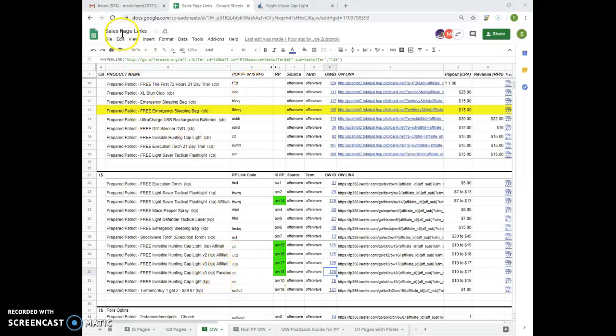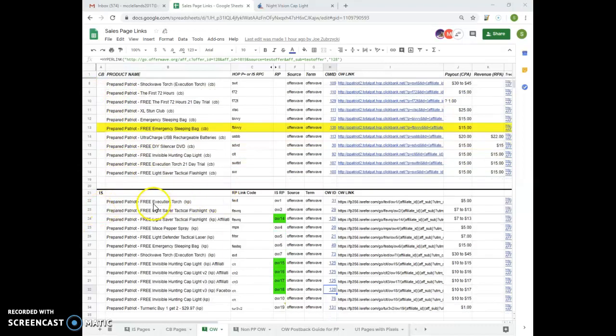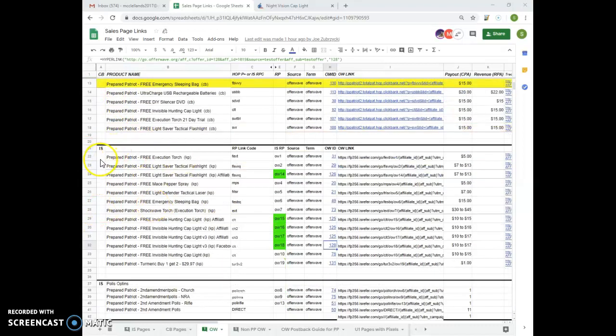So first you can go to sales page links. This is the spreadsheet to check the list of the pages. This is for ClickBank, this portion from line 4 to 18. Then this portion is for IS, line 22 to 34.